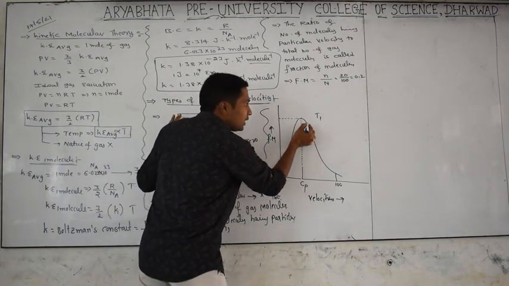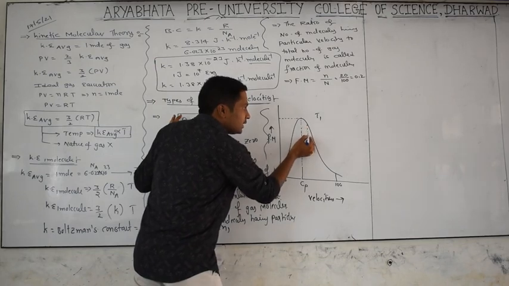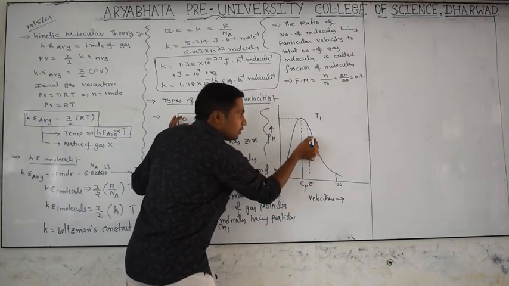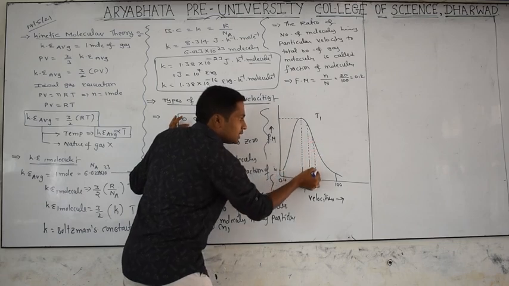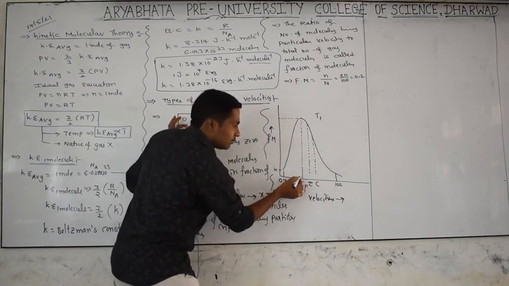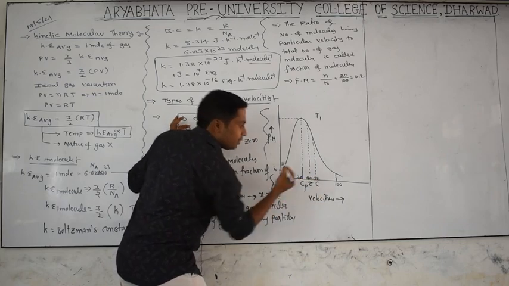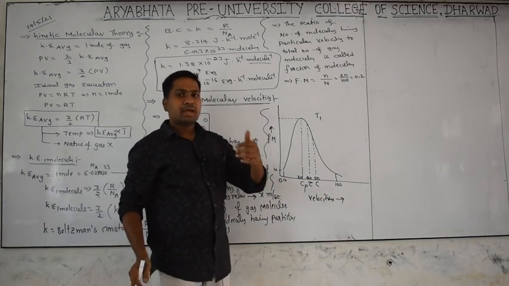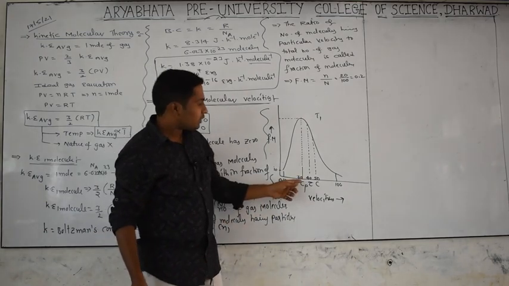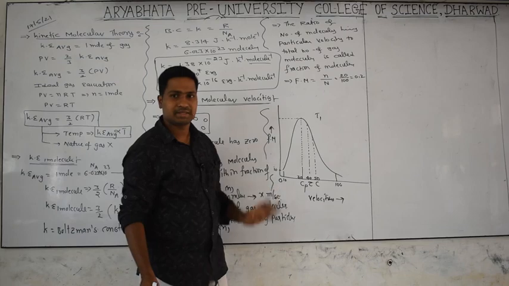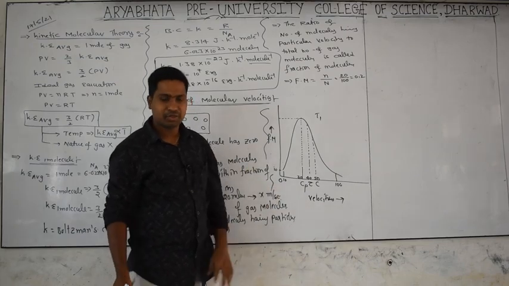After that, one more velocity we get here is C bar, and after that one more velocity is C. For example, this is 30, this is 40, this is 50. If you take a sample of a gas, in that we have three types of velocities: Cp, C bar and C. I will explain what these terms are.